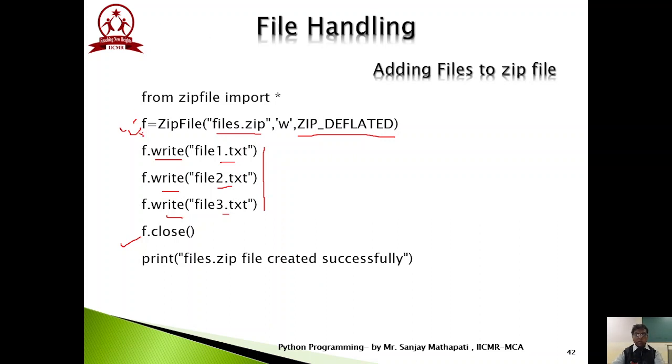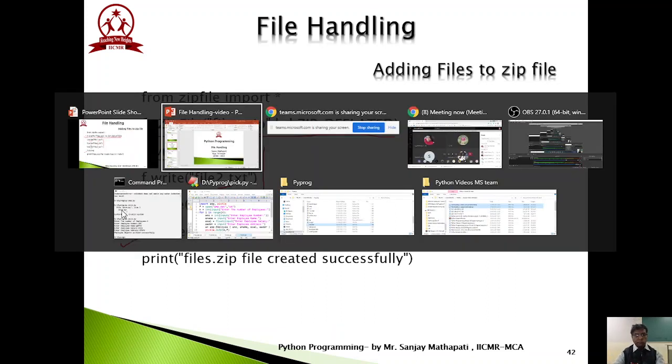With an example, let's see how this part works. If I execute only this part, f equals ZipFile files.zip in write mode with ZIP_DEFLATED, it will create only an empty zip file. Later on, as and when required, I may add these files. So let's discuss this part with the example.